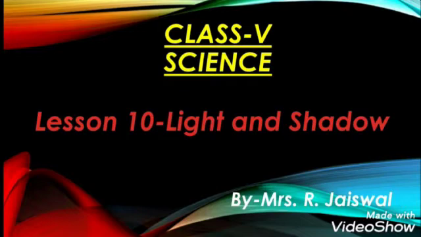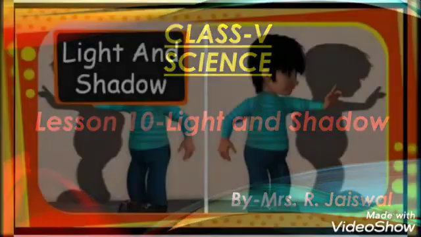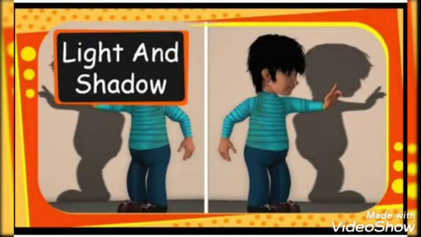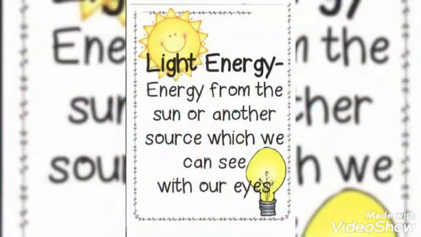In this video, we will start the new chapter, chapter 10, Light and Shadow. So let's start the chapter Light and Shadow. Light. Light is a form of energy that makes things visible and stimulates our senses to see. It is a very important source of visibility to our lives.